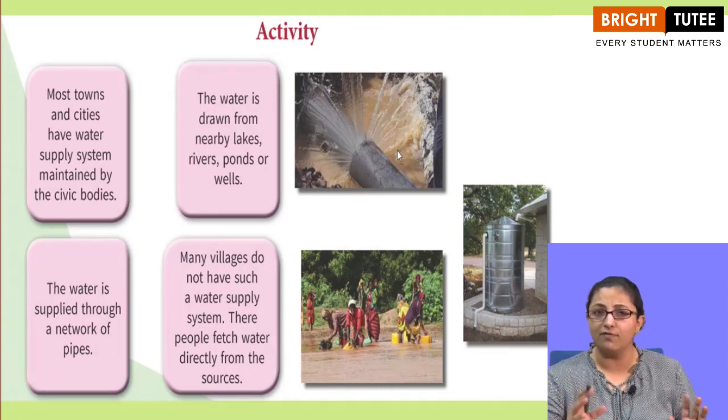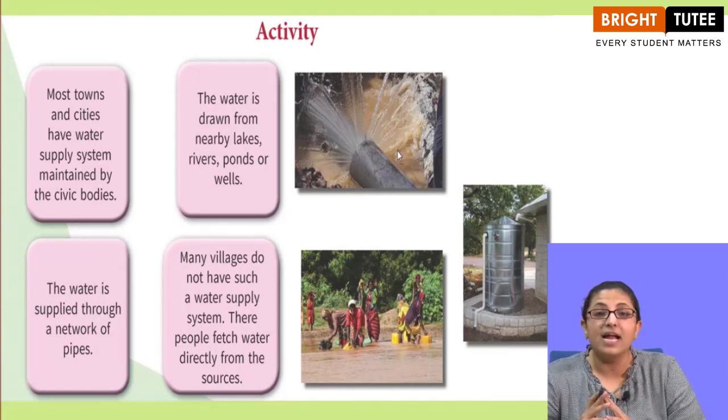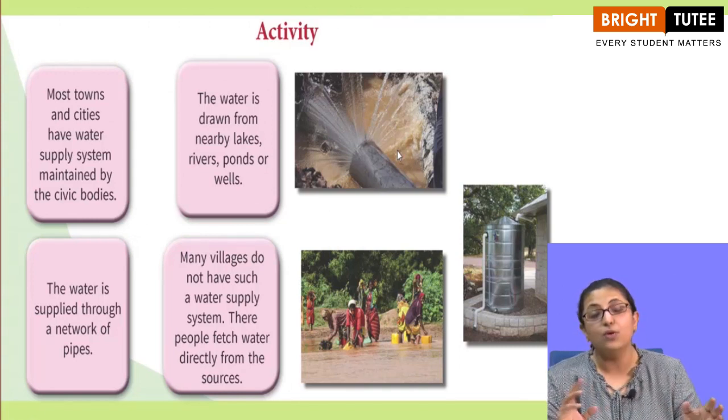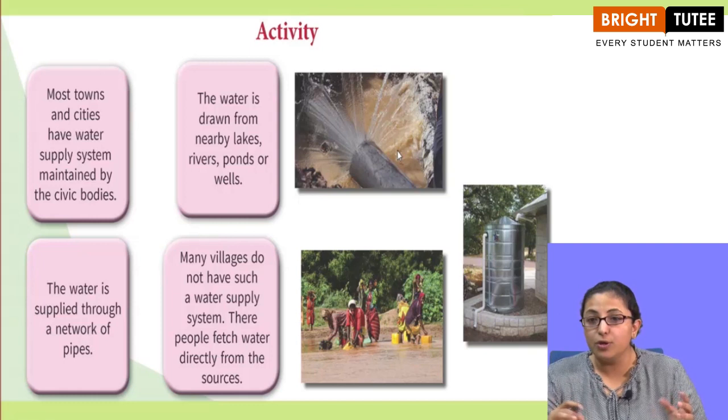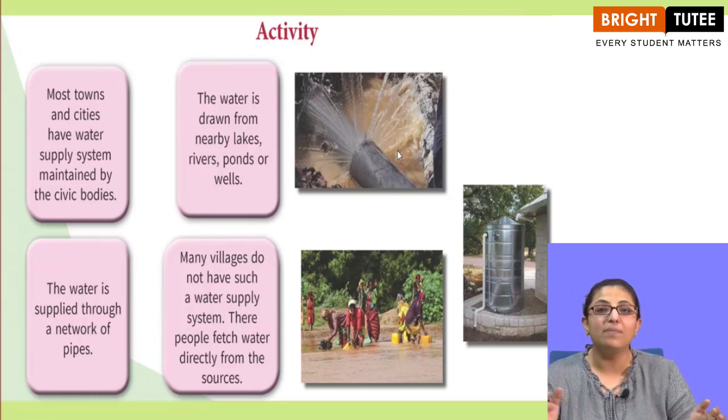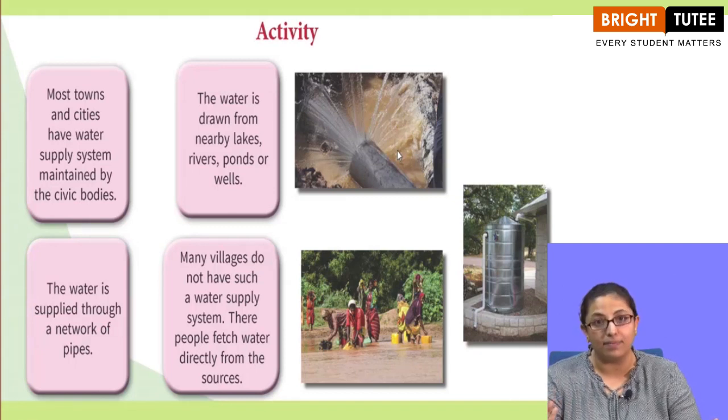There is a network of water pipes, but there are a few places where the water cannot be supplied by pipes. Suppose you go to a village or a countryside area or a place which is not very well developed. There the water is not supplied by water pipes.